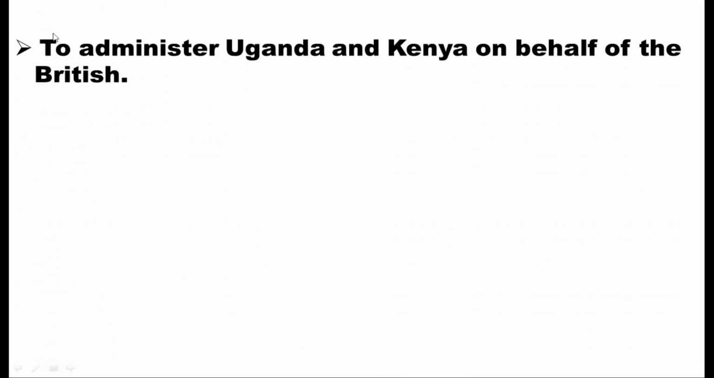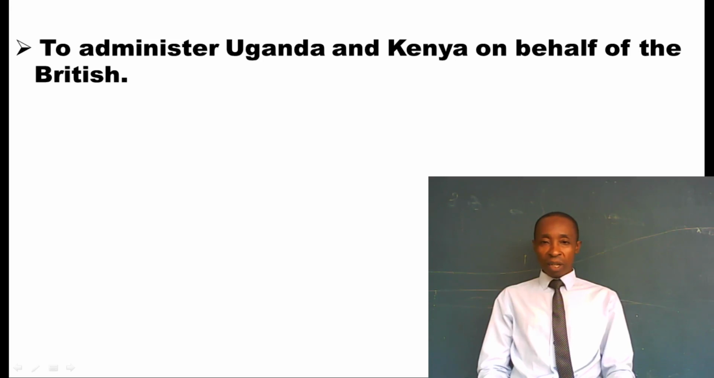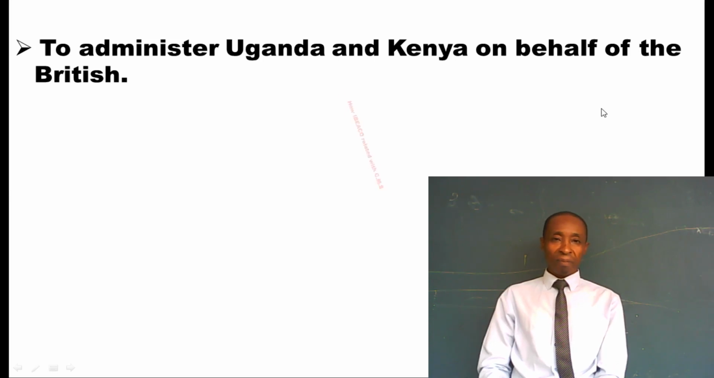To administer Uganda and Kenya on behalf of the British, because we said companies were also formed to defend colonial interests of their countries. So it's right that IBEACO was formed to administer Uganda and Kenya on behalf of the British.